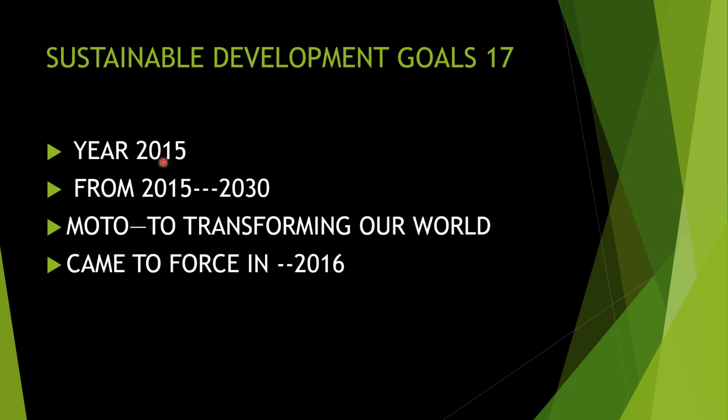The year is 2015 and they decided to have a target. 2030 is their target. Before 2030 they decided to make some goals and finish those goals. That is, they decided from 15 to 30 is the development goals. And what is their motto? To transform our world, to change our world. To transform our world is their motto. And it came into force in the year 2016. So it happened in 2015 and came into force in 2016. Okay, so sustainable development goals, it is in the year 2015.